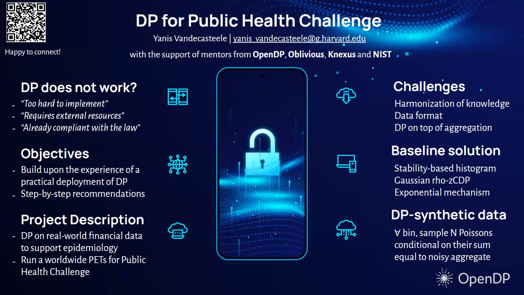The algorithm we use is a bin packing algorithm, which samples n Poisson variables conditioning on their sum. So for each bin, you can sample noisy count Poisson variables conditioning on their sum being equal to the noisy sum. And to circle back to my first statement, I believe we can make DP work.